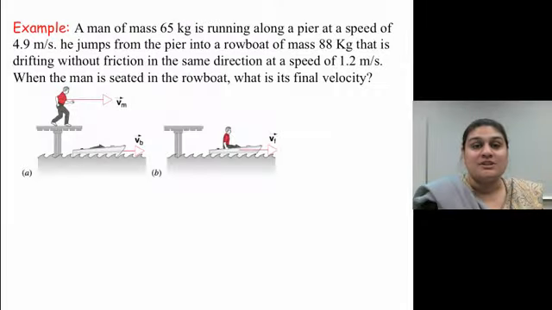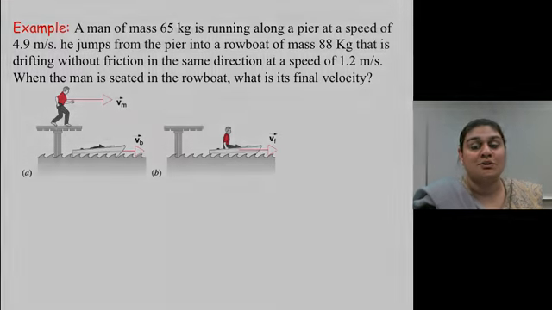Question 2. A man of mass 65 kilograms is running along a pier at a speed of 4.9 meters per second. He jumps from the pier onto a rowboat of mass 88 kilograms that is drifting without friction in the same direction at a speed of 1.2 meters per second. When the man is settled in the rowboat, what?